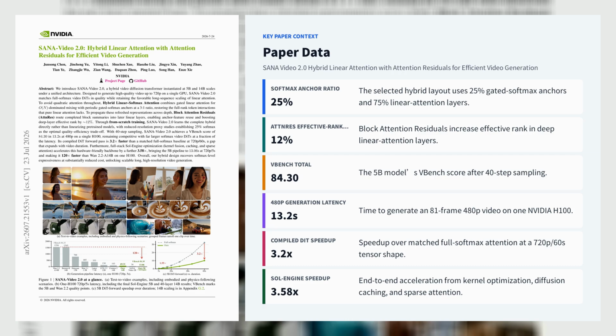The design draws on hybrid attention patterns explored in Qwen3-Next and Kimi Linear, but reselects the attention ratio for video and adapts cross-depth residual routing to bidirectional diffusion.